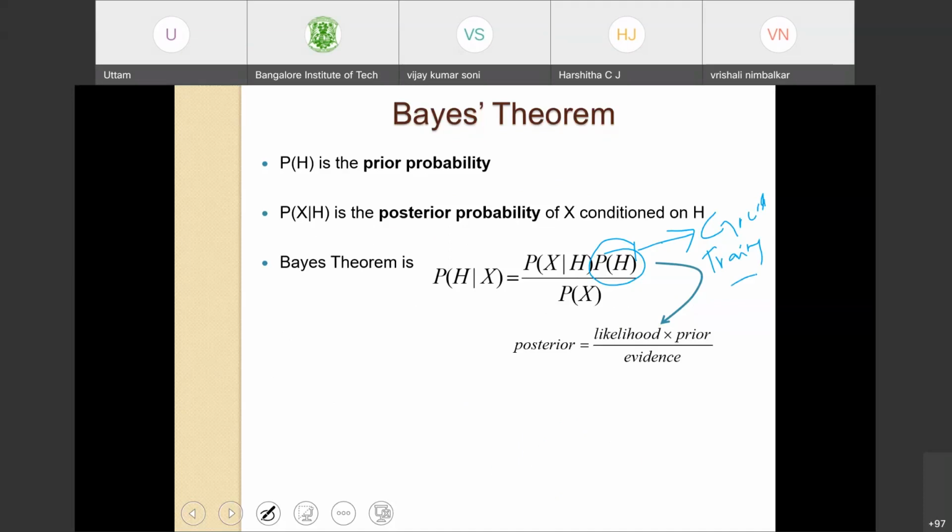So the probability of H is the prior probability. The probability of X given H is the likelihood of X conditioned on H. I can also simplify and write this as posterior equals likelihood times prior over evidence. This is my evidence, and the probability of H is my prior probability obtained from training data.